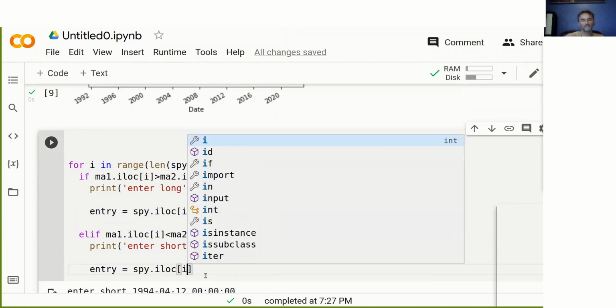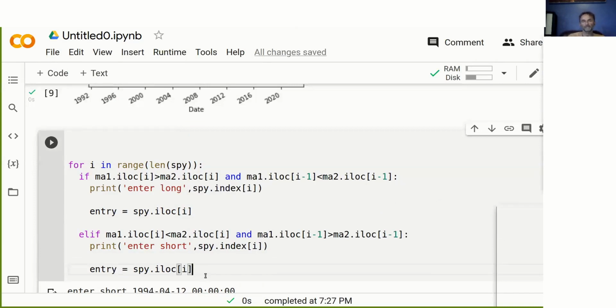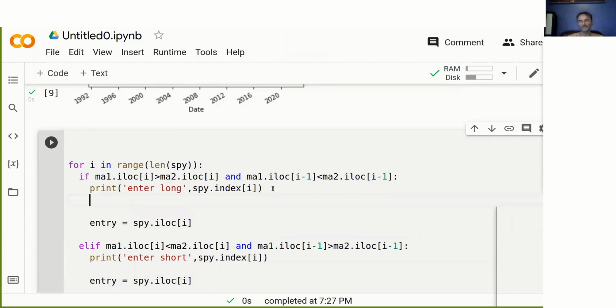Okay, so now we know the entry price. And then what's also interesting in the moving average crossover is that whenever we enter a long trade, we exit a short trade at the same time. So when we exit a trade, this is when we calculate the profit and loss of this particular trade. And so how do we do this?